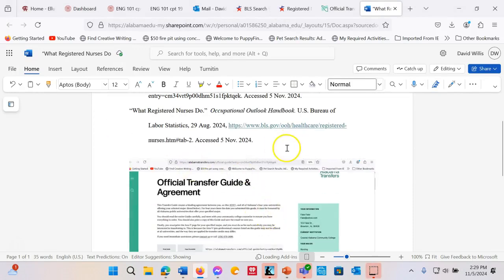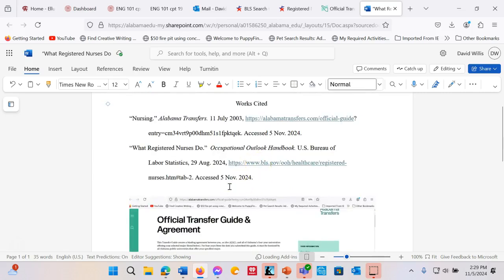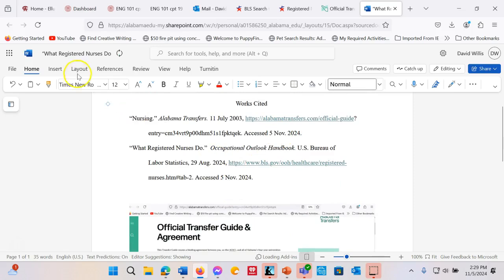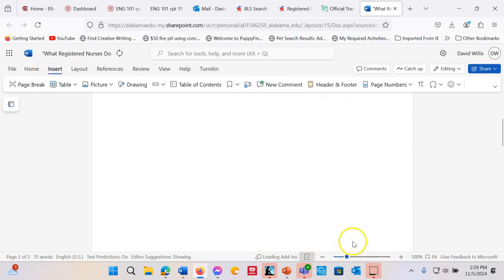You can just put it on the same page as your works cited, or you could even put it on another page if you want. You would do that by clicking Insert, Page Break, and it's on the next page.